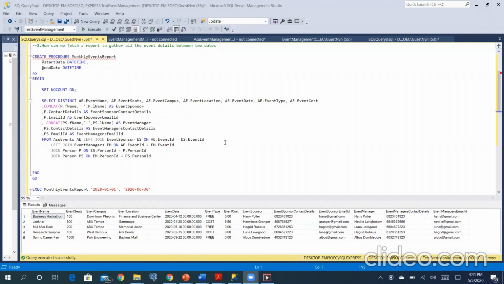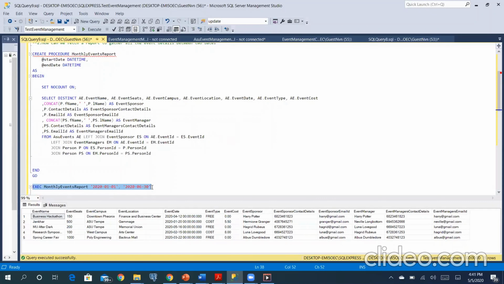Our second question is how we can fetch a report to gather all the event details between 2 dates. With this DB, we can generate the event details with event manager and sponsor details. So we created a stored procedure, and by passing the date values as parameters, we can get a report for a specific period, like monthly, weekly or yearly. Here we have executed this query, and you can find the results here.